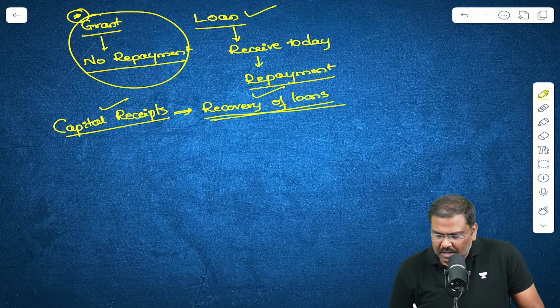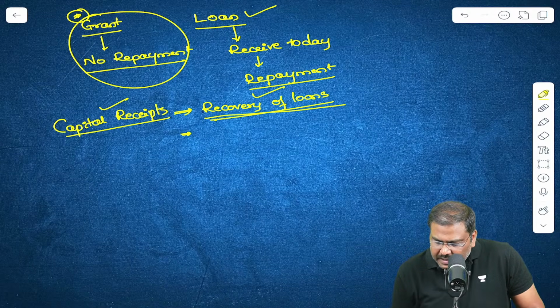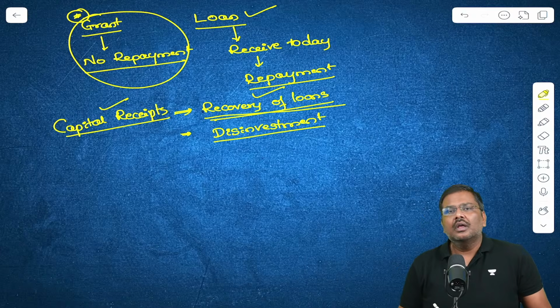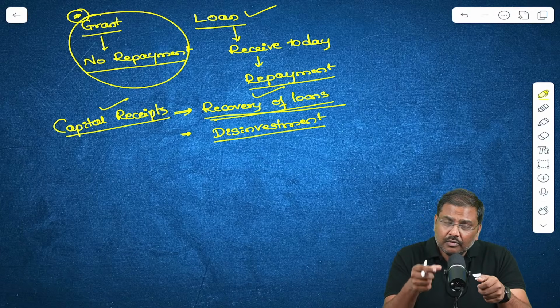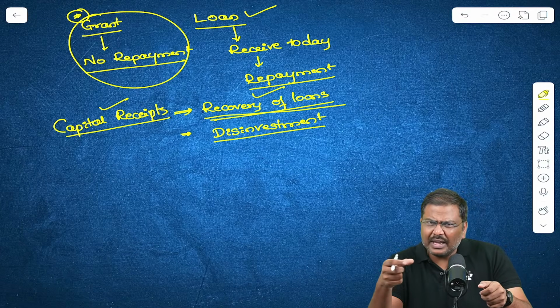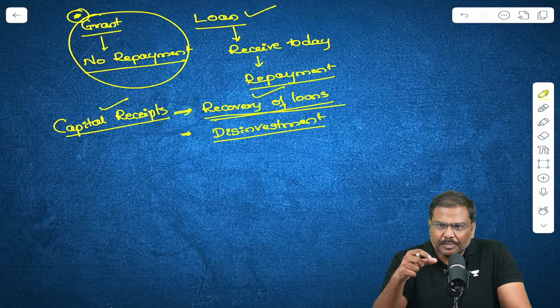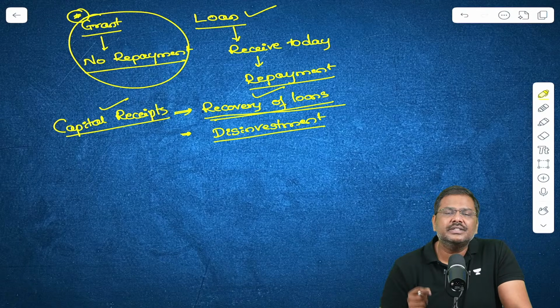This is one example. Second example, disinvestment. Now, what do you mean by disinvestment here? The Government of India will have ownership in many of the companies. That is basically assets. Government will have ownership in the assets.